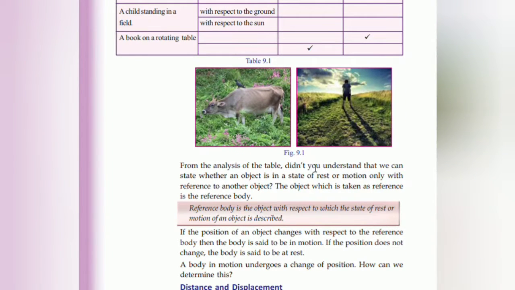From the analysis of the table, didn't you understand that we can state whether an object is in the state of rest or of motion with reference to another object? The object which is taken as the reference is the reference body. അപ്പോൾ നമ്മൾ എന്ത് വസ്തുവാണോ റെഫറൻസ് ആയിട്ട് എടുക്കുന്നത്, that will be considered as the reference body. Reference body is the object with respect to which the state of rest or of motion of an object is described.